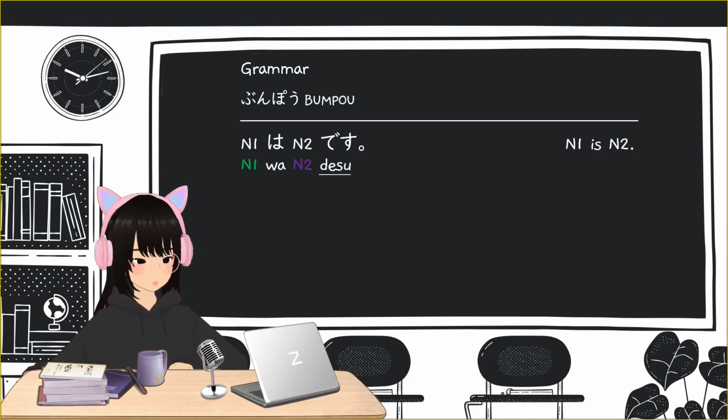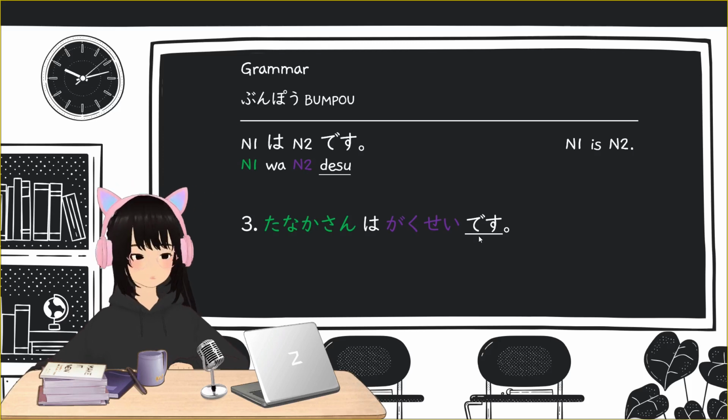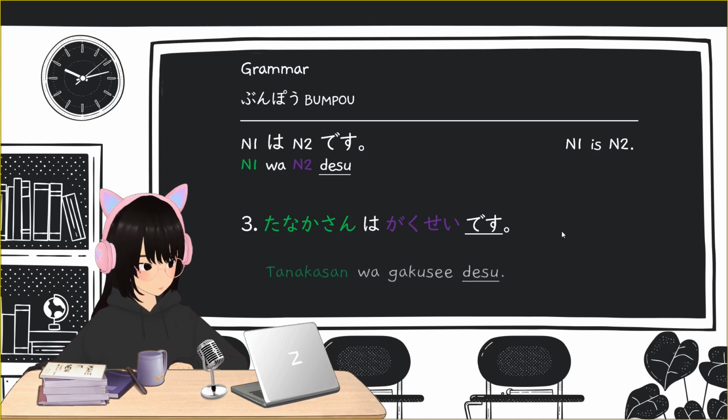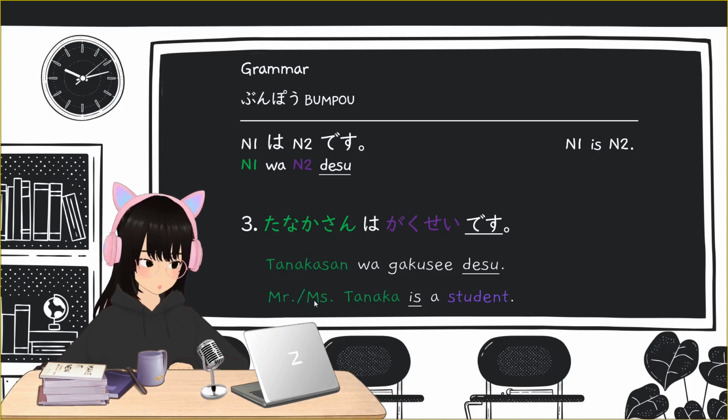So for the third example, let's use another topic. Tanaka-san. Tanaka-san wa gakusei desu. So again, N1 wa, N2 desu. Now, let's translate it in English. Tanaka-san wa gakusei desu, or Mr. or Miss Tanaka is a student.